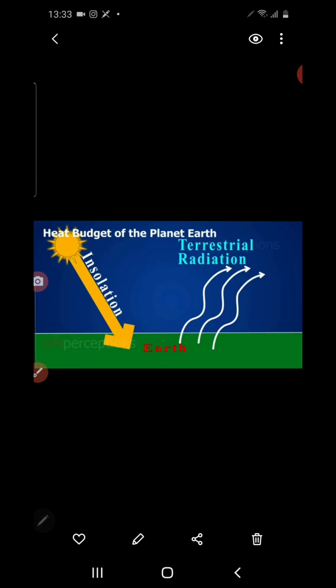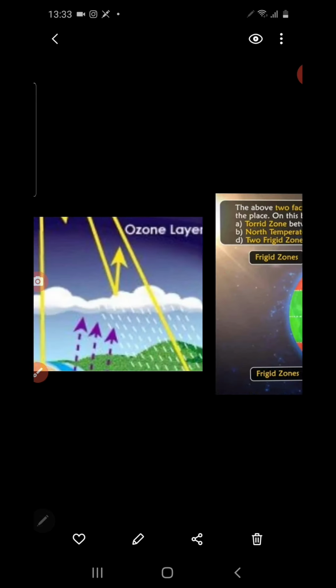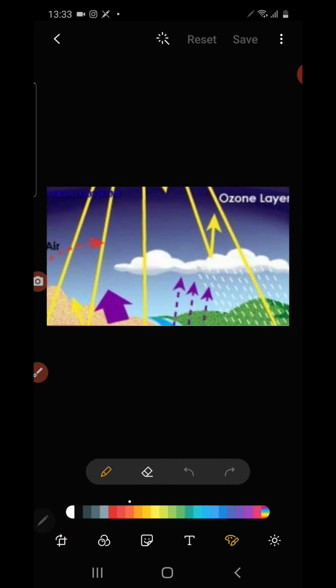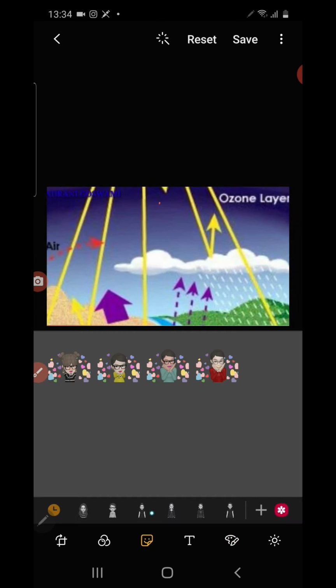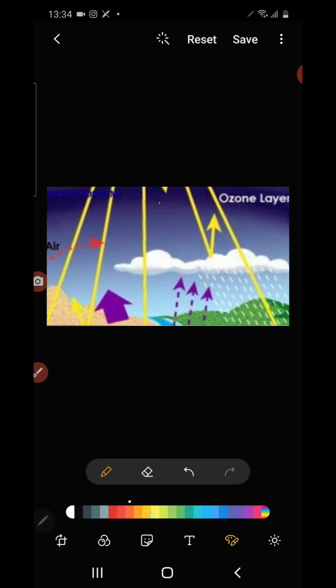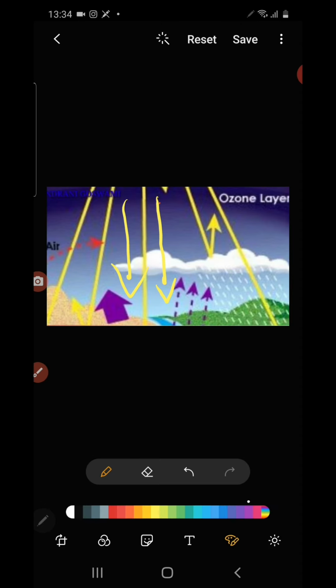So in simple terms, what is insolation? Insolation is the incoming solar radiation. The incoming solar radiation can be called insolation, and outgoing radiation can be called terrestrial radiation.